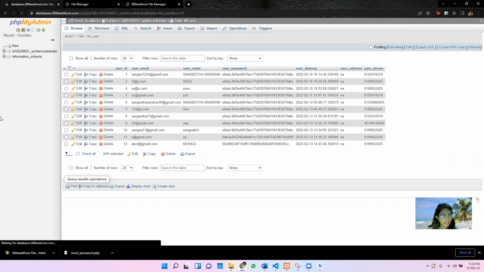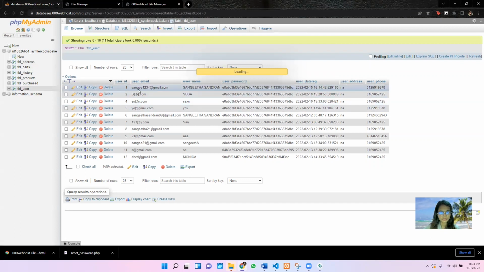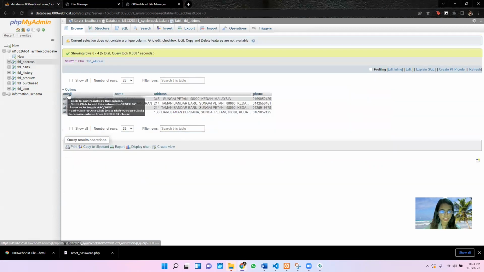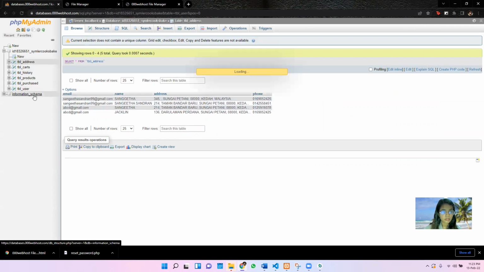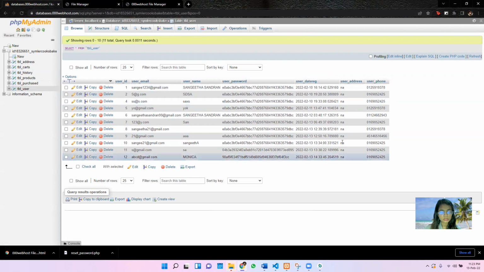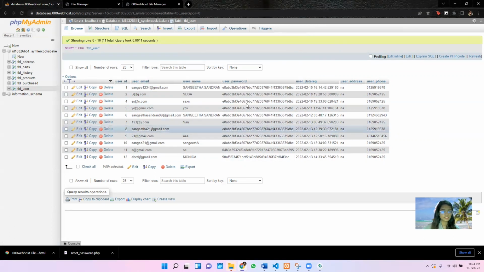You can see here, and also let's take a look under every table as well as the rows we have used. Okay, here we have email, name, address, phone number. And also the user, we have user ID, user email, username, password, registration date, user address, and phone number.